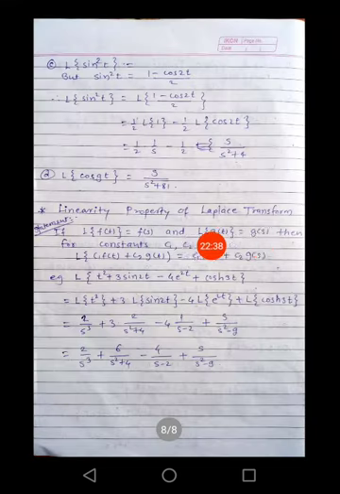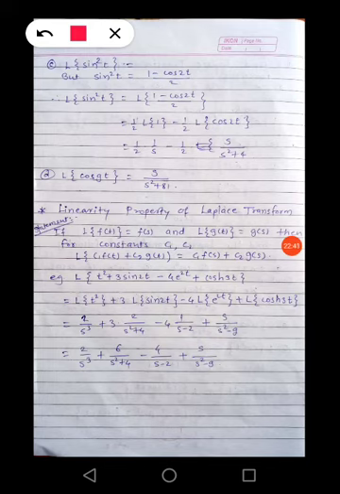Okay, so the last we are going to see, Laplace of sin square t. But sin square t is equal to 1 minus cos 2t divided by 2. Therefore Laplace of sin square t is equal to Laplace of 1 minus cos 2t divided by 2. So separating the Laplace, 1 upon 2 Laplace of 1 minus 1 upon 2 Laplace of cos 2t, which is equal to 1 upon 2 into 1 upon s minus 1 upon 2 into s divided by s square plus 4. Now D, Laplace of cos 9t. By using formula, Laplace of cos 9t is equal to s divided by s square plus 9 square, and that will be 81.